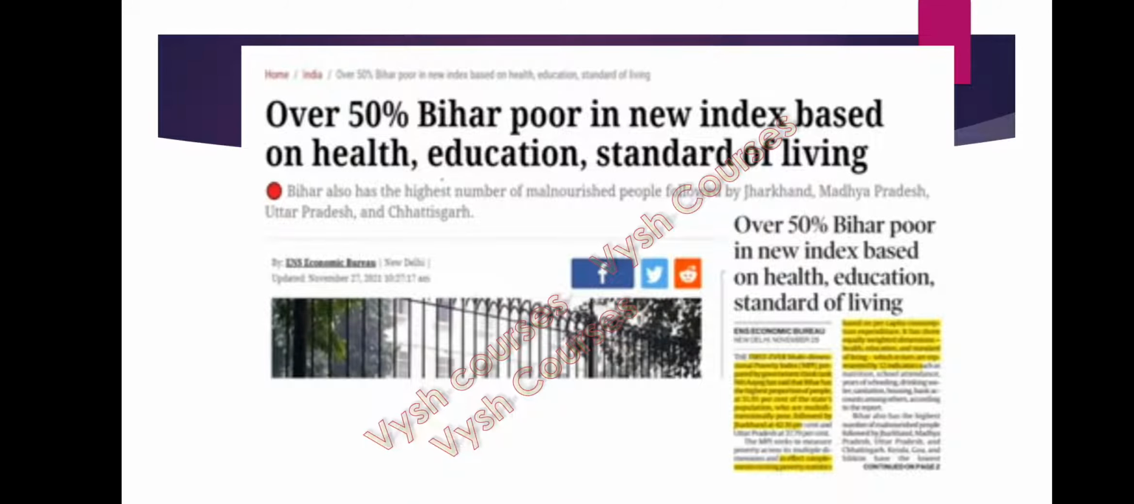If you see this news, I have taken it from The Hindu newspaper. Over 50% of Bihar is poor in the new index based on health, education, and standard of living. For the first time ever at the national level in India, this kind of report is released by Niti Aayog. According to this report, 50% of the people in Bihar were poor. It is a multidimensional poverty index.